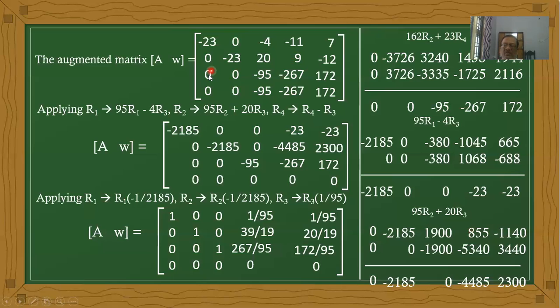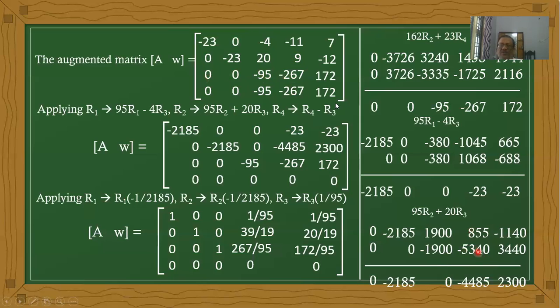And here now 20 times, because here the value is 20 now. 20 times 0 is 0. 20 times 95, the same value, minus 1900. 20 times minus 267, that is now how much?